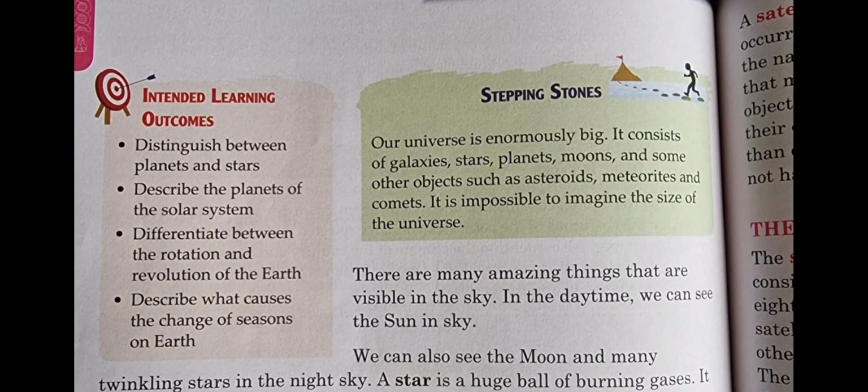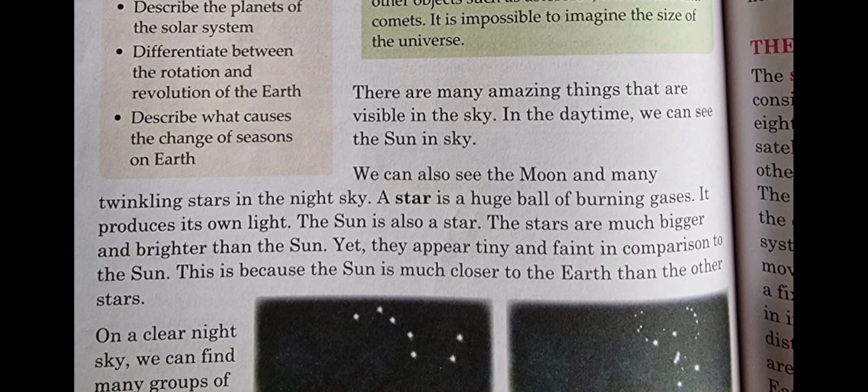Do you know our universe is enormously big? It consists of galaxies, stars, planets, moons, and some other objects such as asteroids, meteoroids, and comets. It is impossible to imagine the size of the universe. There are many amazing things that are visible in the sky.